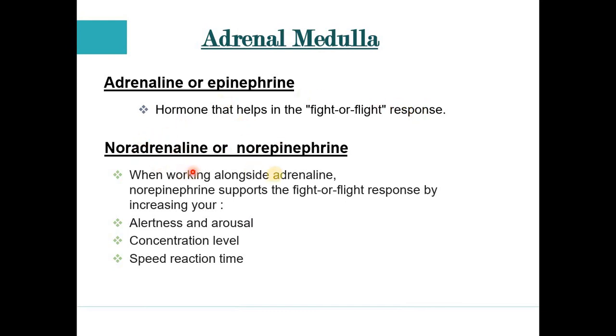Next, the function of the noradrenaline or norepinephrine hormone is that when working alongside adrenaline, norepinephrine supports the fight or flight response by increasing your alertness and arousal. So here it is mentioned that when the adrenaline hormone is released, at that time this noradrenaline hormone supports the adrenaline. How does the noradrenaline support the epinephrine? By increasing your alertness. If the situation is like that, you find a lion in front of you suddenly, at that time it helps.